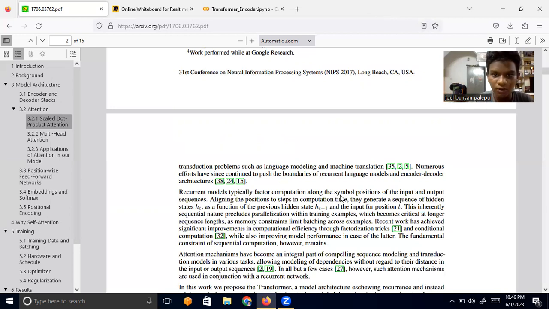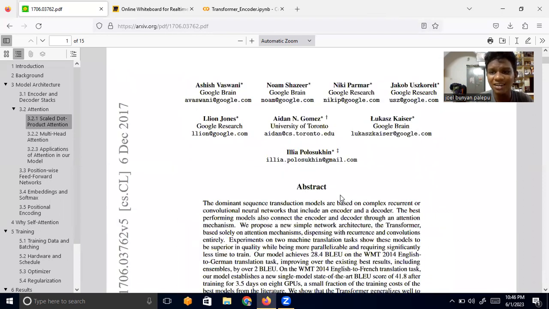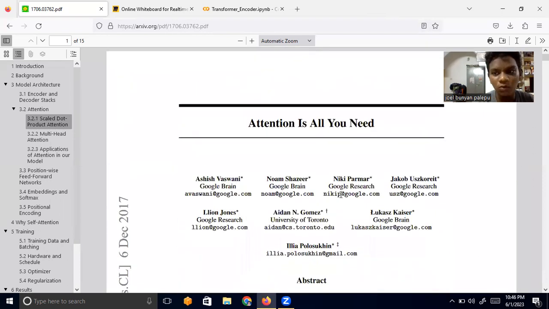That is the problem we are solving: understanding which words are important and which are not, what the attention should be on. That is why the paper has the name attention.